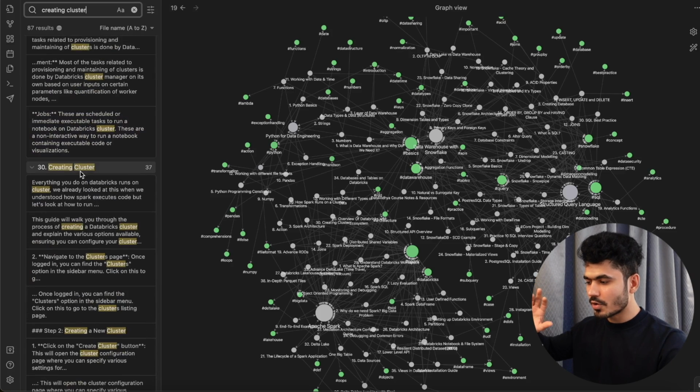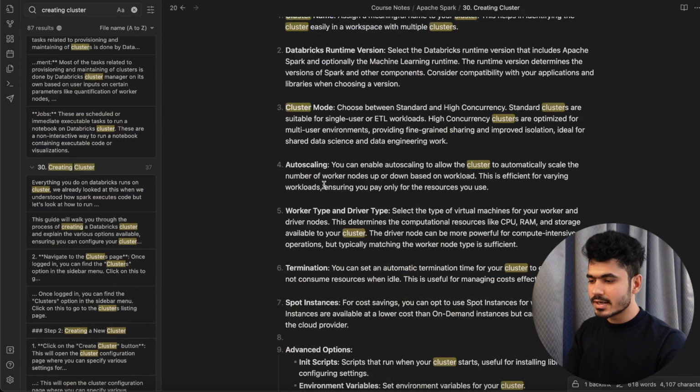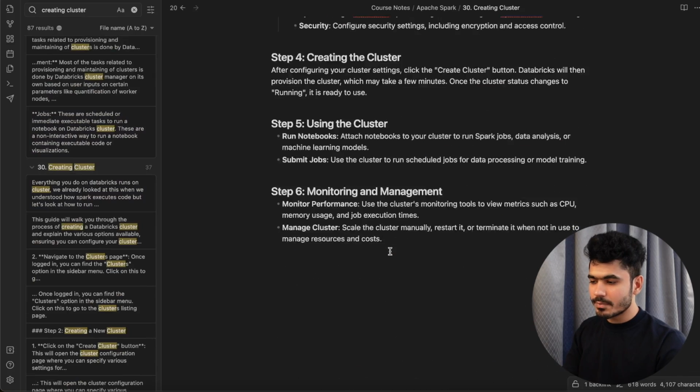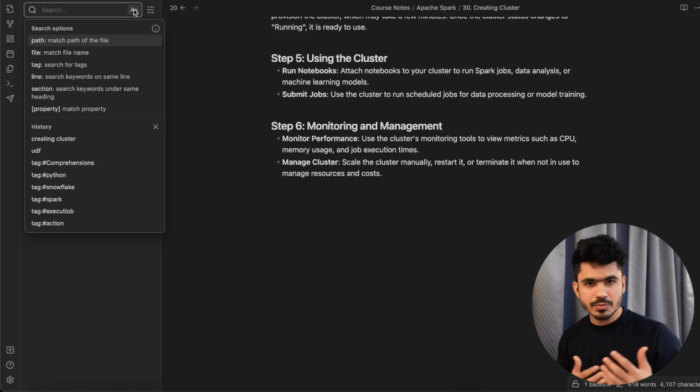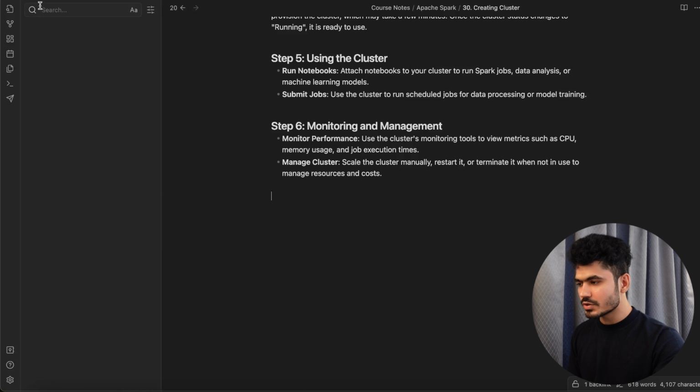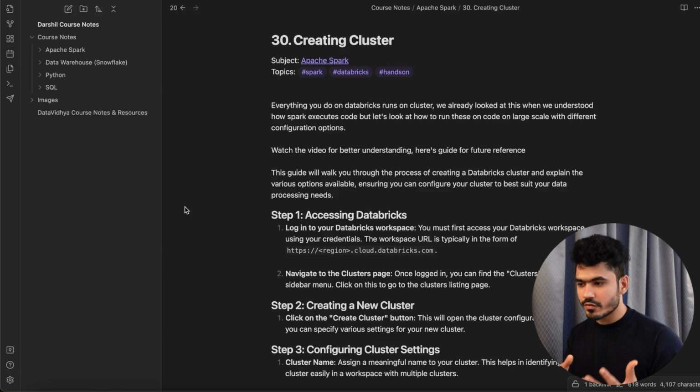This is a creating cluster topic, so I can just click on this. I will be redirected to this. I will find how to create the Apache Spark cluster, and I will get the information about all of these things. So it becomes much easier for you to track it. So this is the basics of Obsidian, and this is the power of Obsidian. You can build the graph. You can also have a lot of plugins. So I'll just show you how you can get started.